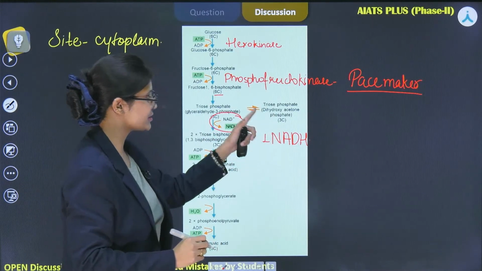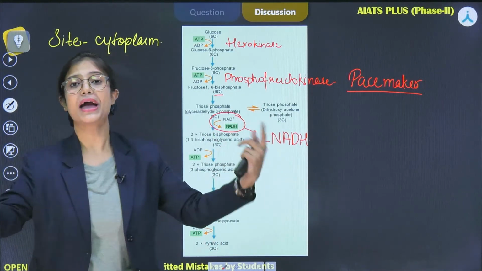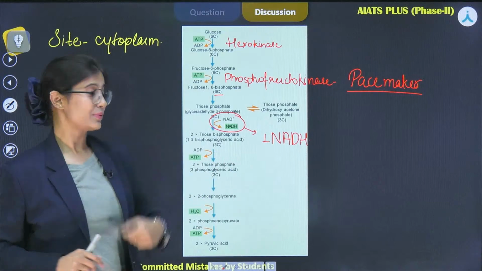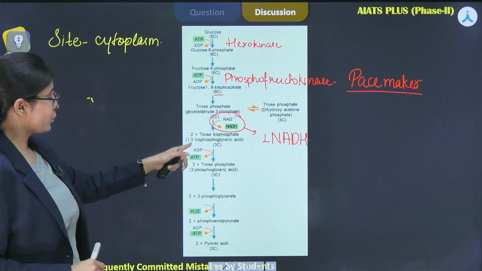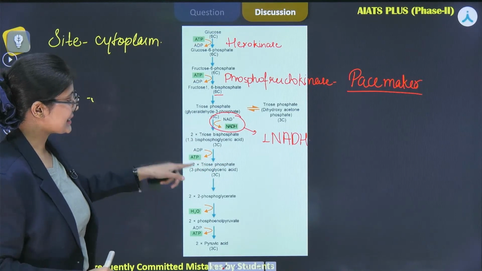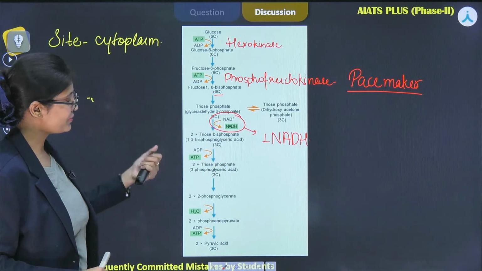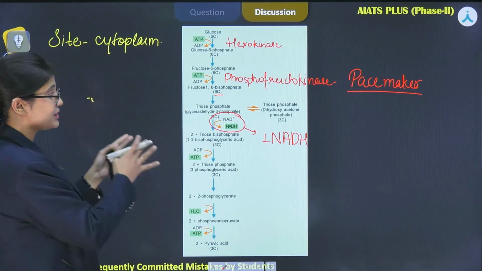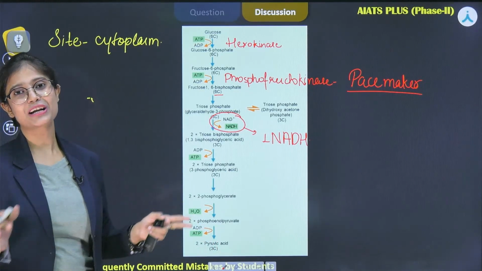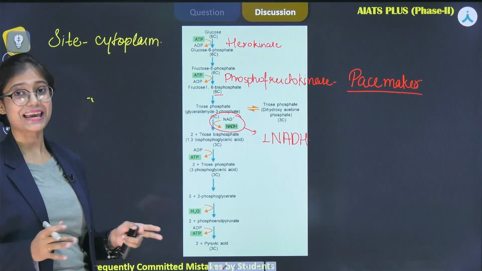If we consider the second one also, then in total 2 NADH molecules are produced from one process. Now 1,3-bisphosphoglyceric acid is getting converted into 3-phosphoglyceric acid, which is again a 3-carbon molecule, and during this, substrate level phosphorylation is taking place.